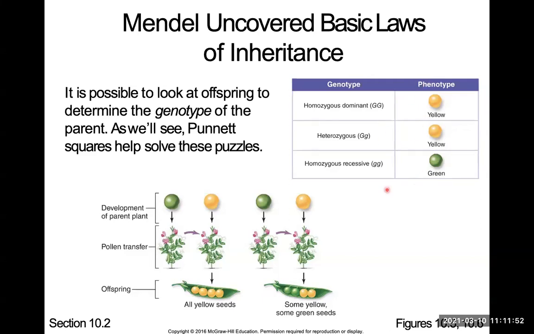Now I want to stop again, and I want to know if you guys understand homozygous dominant, heterozygous, homozygous recessive, genotype, phenotype, and allele. Anybody confused on any of those terms?